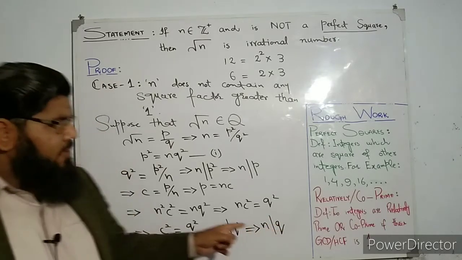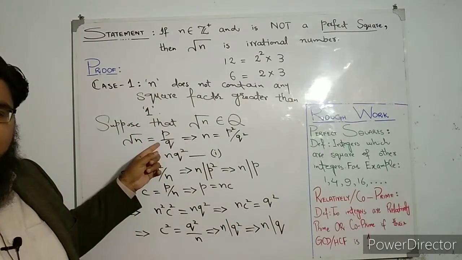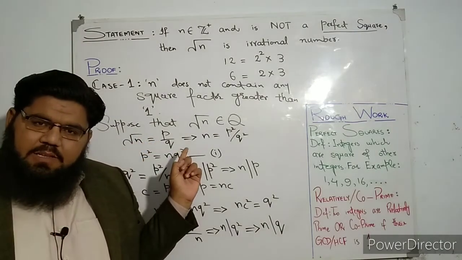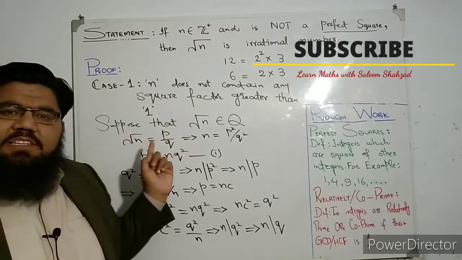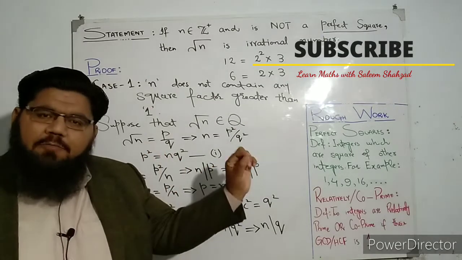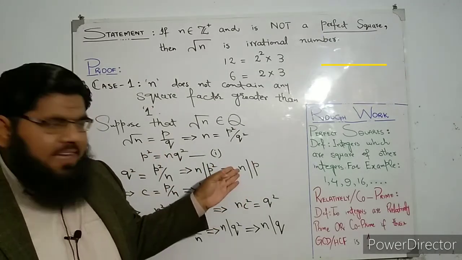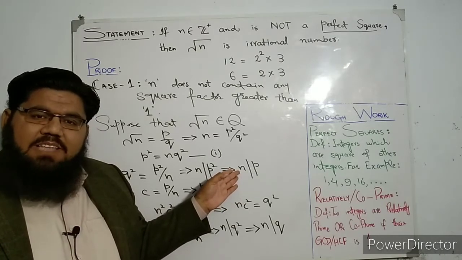But if you recall, we have supposed that p and q are relatively prime to each other, or co-prime, or you can say p over q is in its lowest form, or that p and q have no common factor. But here we have a common factor of both p and q. And what is that number?